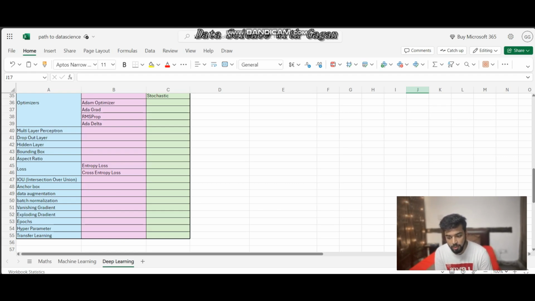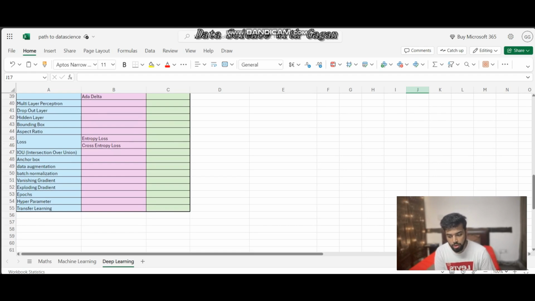And then we have many other things related to object detection or image tasks, like bounding box, aspect ratio, IOU, which is intersection over union, then anchor box. You should know what these things are. Then we have some losses when we do classification, like entropy loss and cross entropy loss. You should know when to use which loss. Then we have data augmentation, batch normalization, vanishing gradient, and exploding gradient.